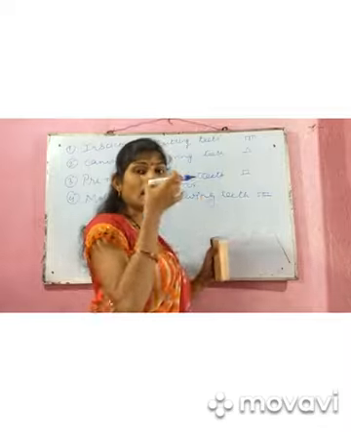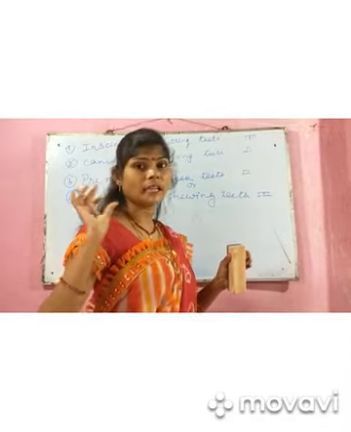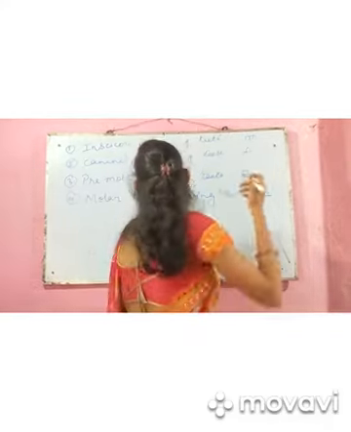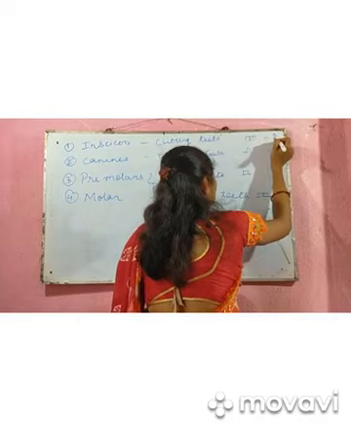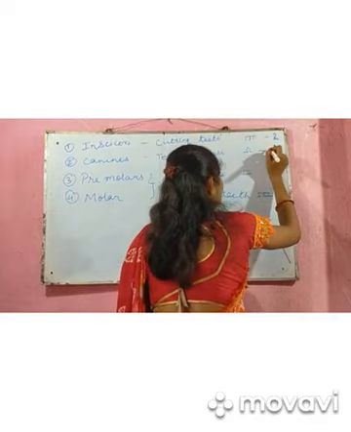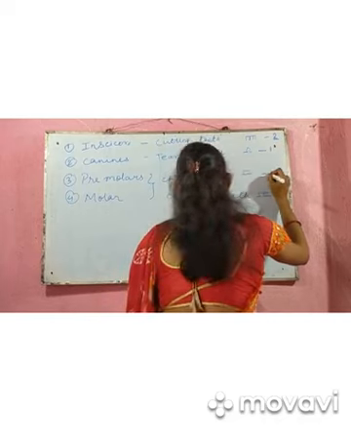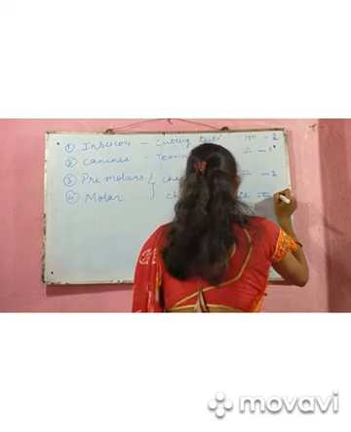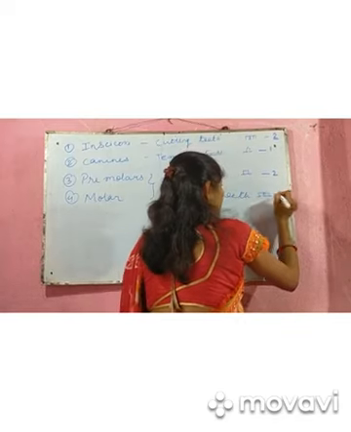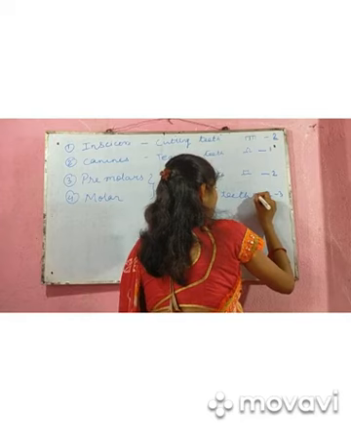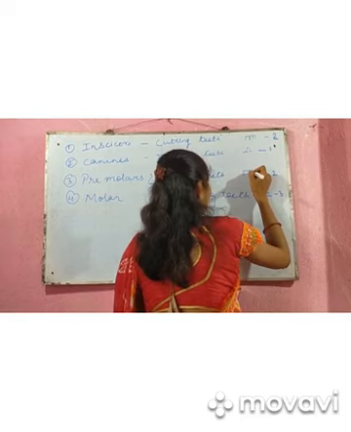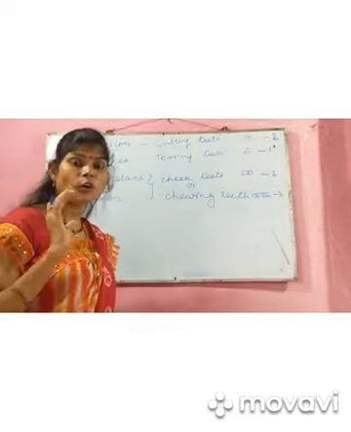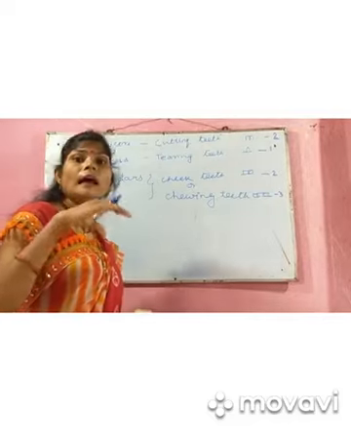The number of teeth in the upper jaw is always the same as in the lower jaw. That means the number of teeth will be equal in the upper jaw as well as in the lower jaw. Incisor 2 pair, canine 1 pair, premolar again 2 pair, and the molar will be 3 pair. So the number of teeth is always equal in the upper jaw and the lower jaw.